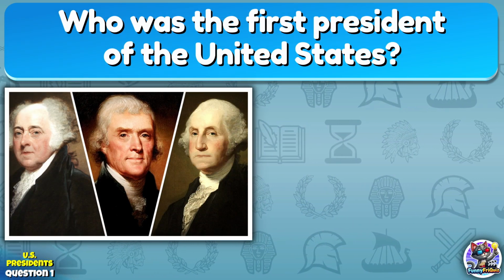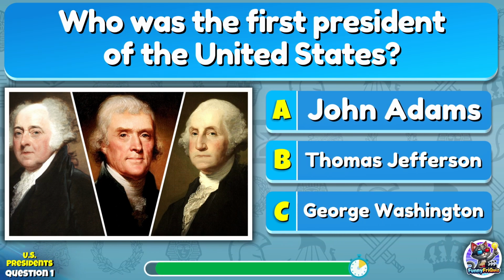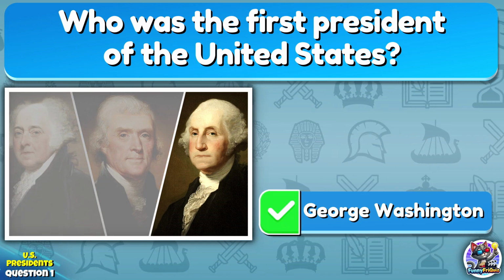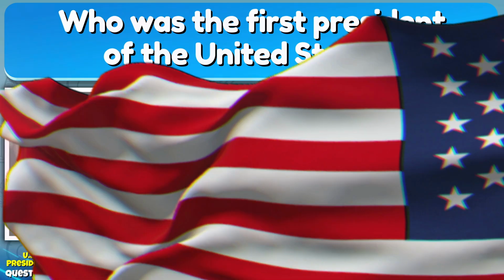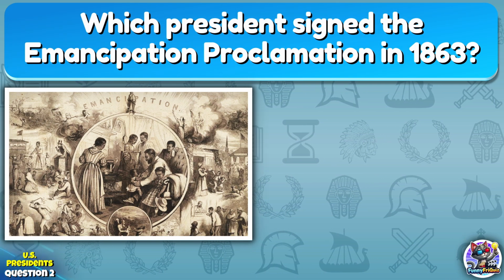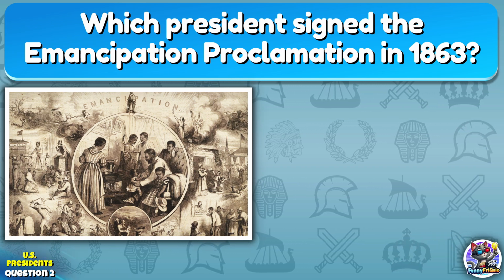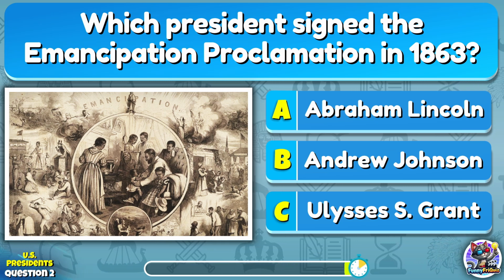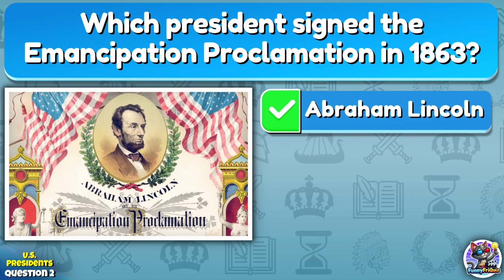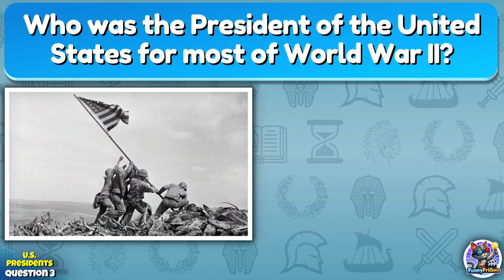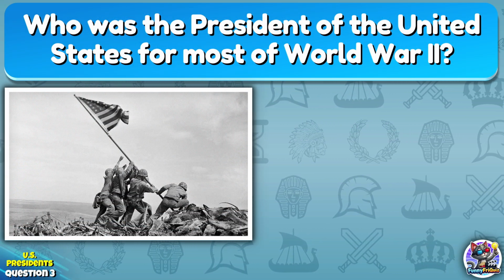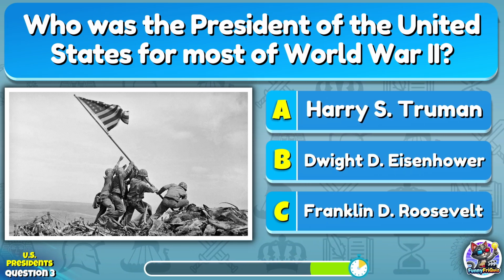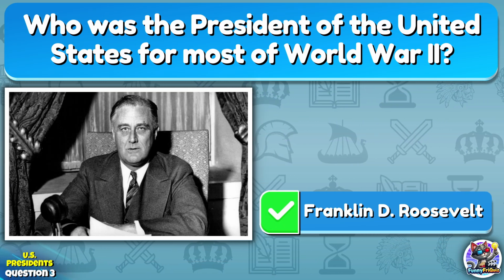Who was the first president of the United States? George Washington. Which president signed the Emancipation Proclamation in 1863? Abraham Lincoln. Who was the President of the United States for most of World War II? Franklin Delano Roosevelt.